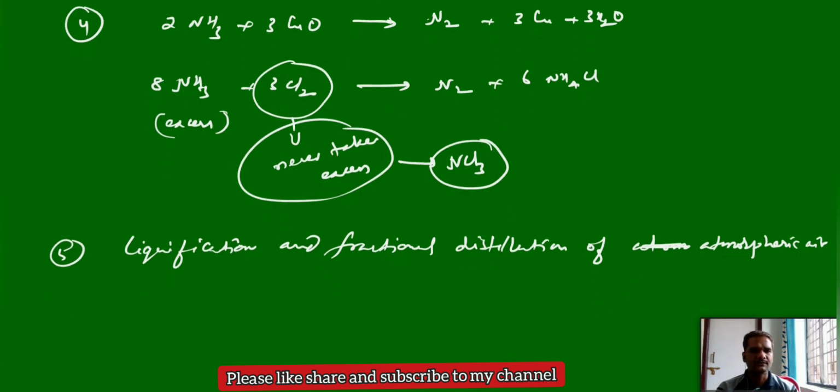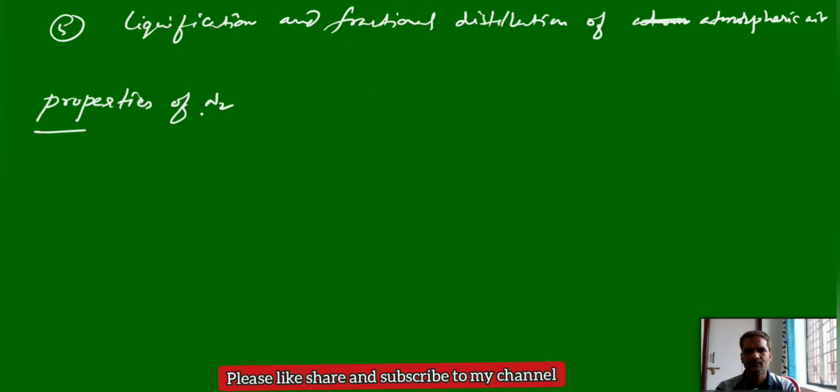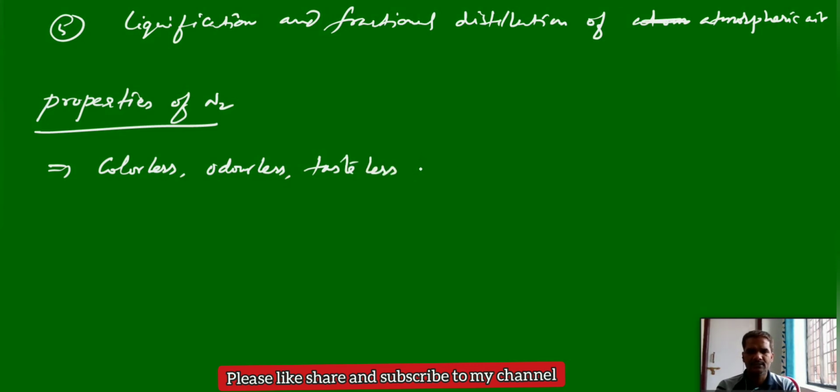Next, the properties of nitrogen, both physical and chemical. Nitrogen is a colorless, odorless and tasteless gas. It is non-toxic in nature.